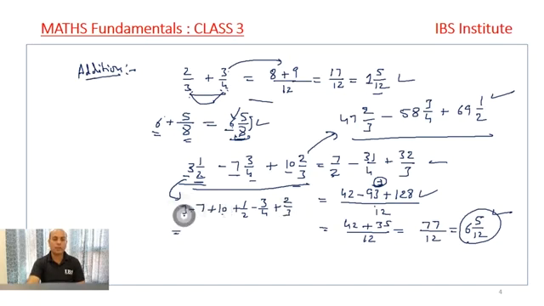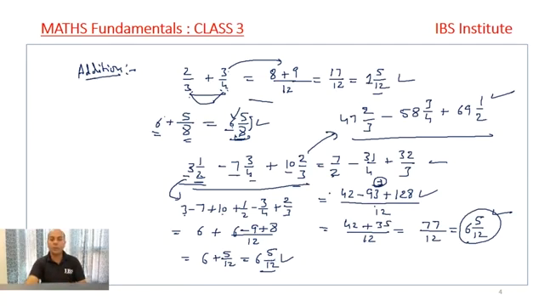Now, 10 and 3 is 13, 13 minus 7 is 6, plus I take out the LCM of this, LCM is 12, and this comes to 6 plus, then 4 3s are 12... minus 3 3s are 9, plus 4 2s are 8, right? Then it is 6 plus 8, 14, 14 minus 9, that is 5 by 12, and I write it straight away 6 5 by 12, right? I get the answer. This 6 5 by 12 is a very simple, very easy, straightforward answer. Very easy to solve this question, right?